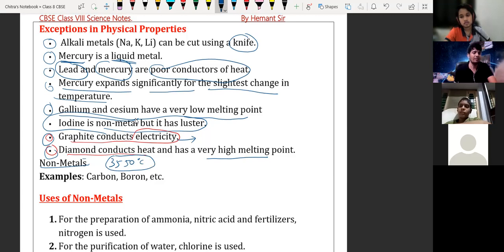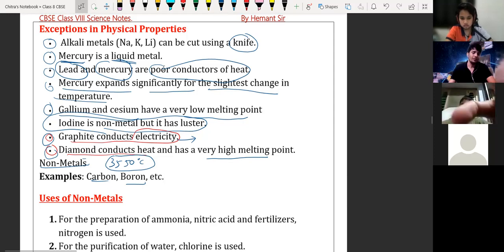For example, here we have carbon, boron, etc. All these are non-metals. So I want you to take a screenshot of that also. Done?